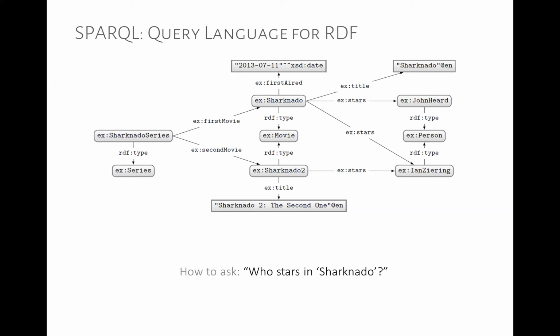And what we'd like to do with this RDF graph is to ask some questions, so to answer some questions over this RDF graph, yeah? So we're going to use the SPARQL query language for this. What we'd like to ask over this graph is who stars in Sharknado, yeah? So if we look at our graph, we see, okay, we have Sharknado here.